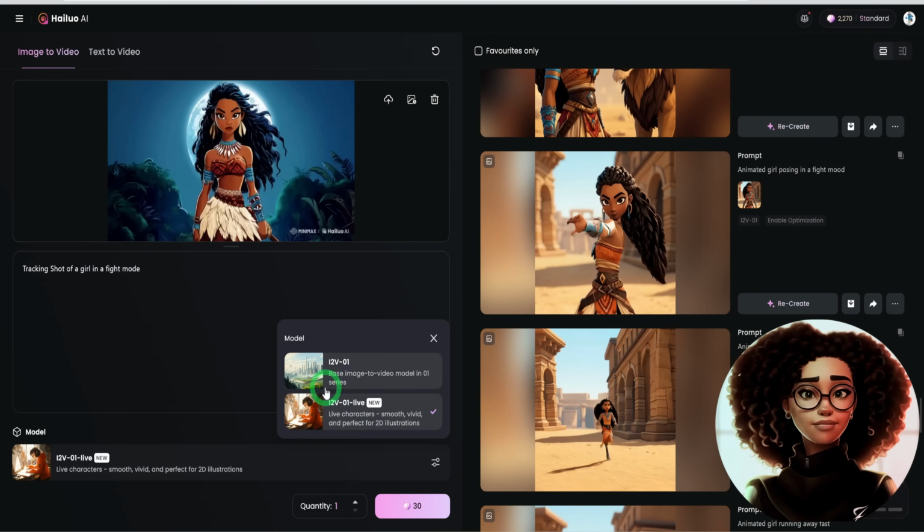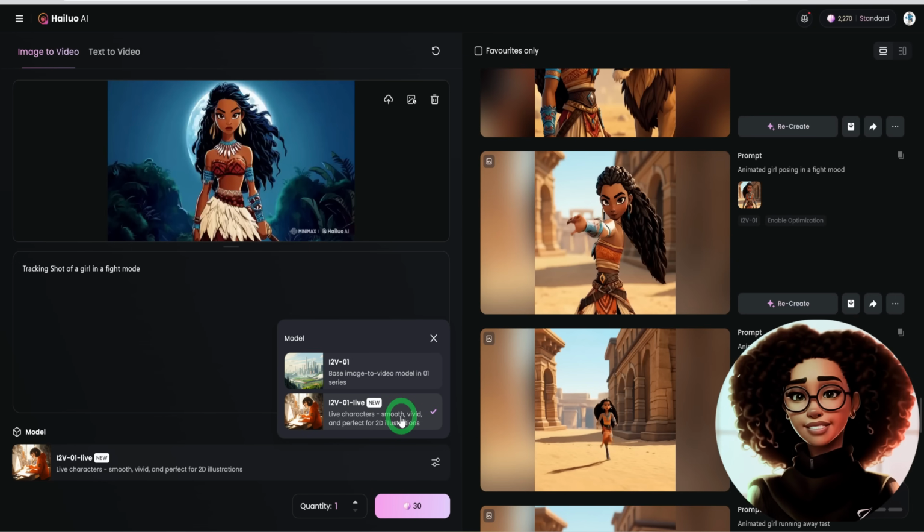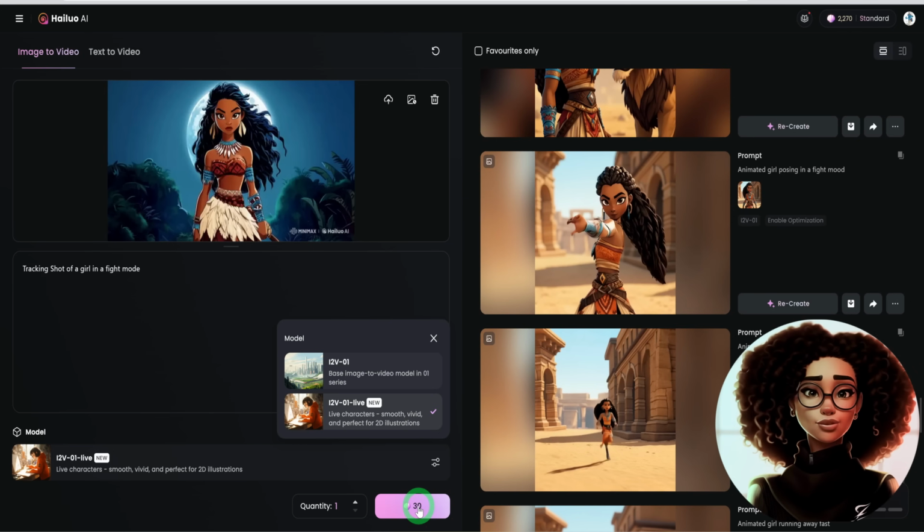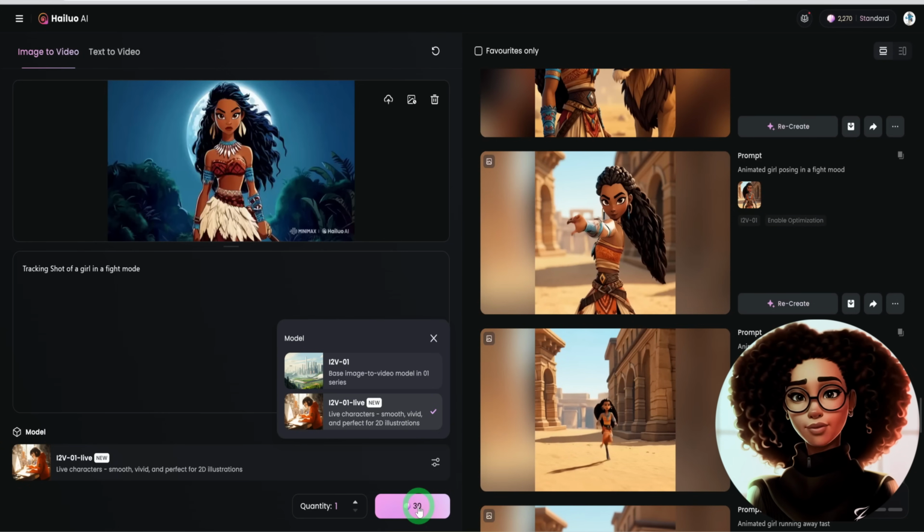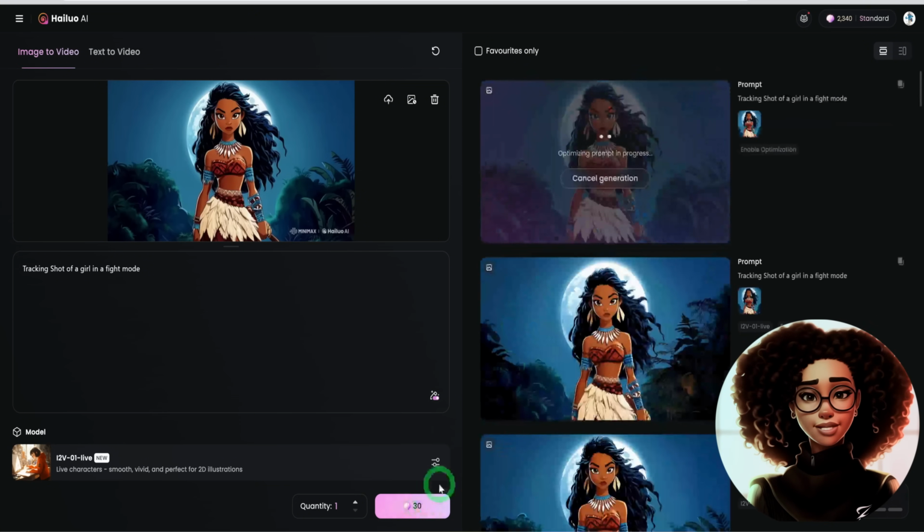Hailuo by Minimax has two particular models one can use. They have the i2v-01. This particular model creates very dramatic animation which can have weird features at times. So I prefer to use the new model, which is called the Live model. This particular model gives the consistency and fluidity I am looking for. Then you could go ahead and click on this particular button and the image would start generating.